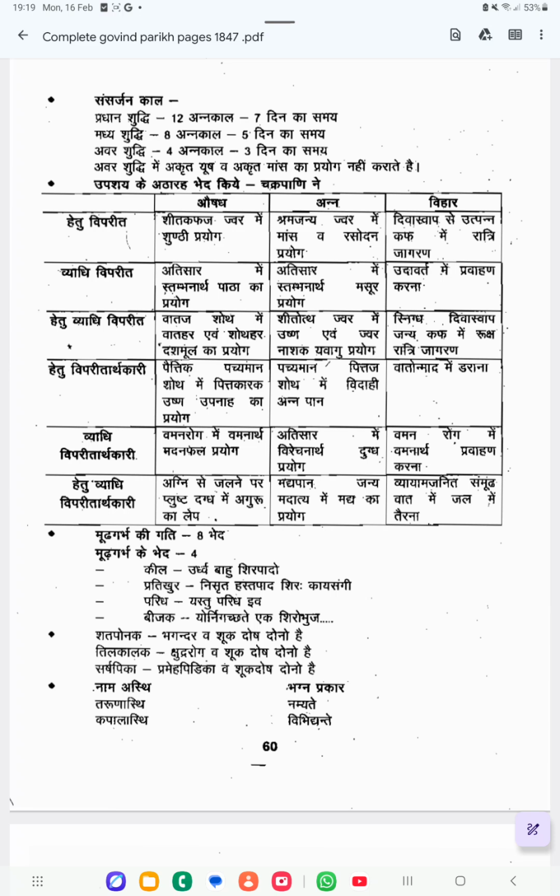Sorry, it is not pareekha, it is bijaga. Yoni nirgachade ega shirobhuja, which means in the yoni pradesha you can see the head and one hand. That is called bijaga. Bijaga means the head plus one hand is coming.